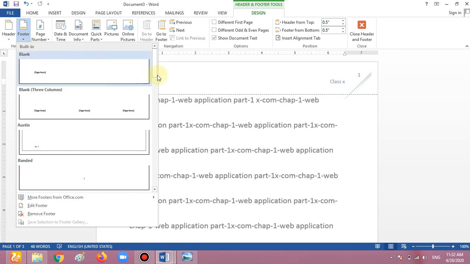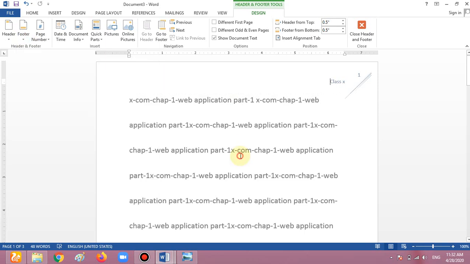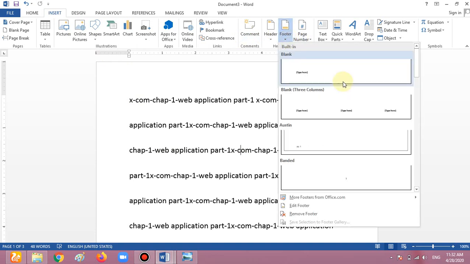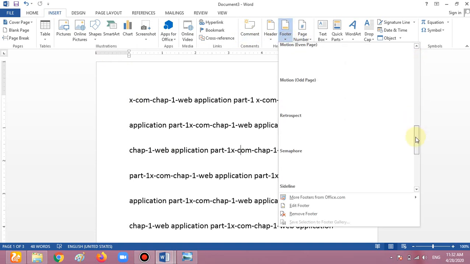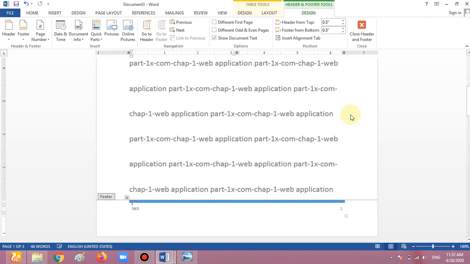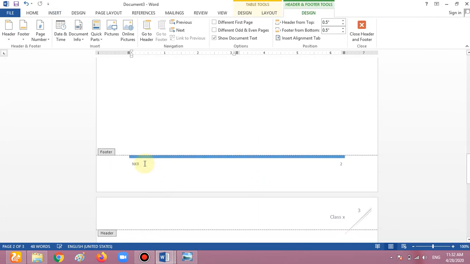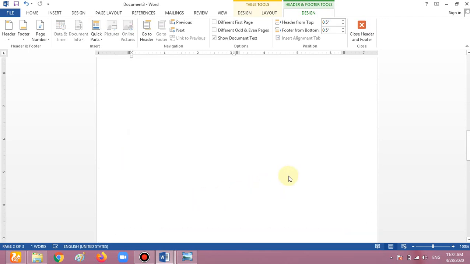I'm clicking on the footer, and you can also take the footer from the Insert tab. So I'm taking the footer from the Insert tab now. Now there is a footer with the author name. The author name is this, as you know.